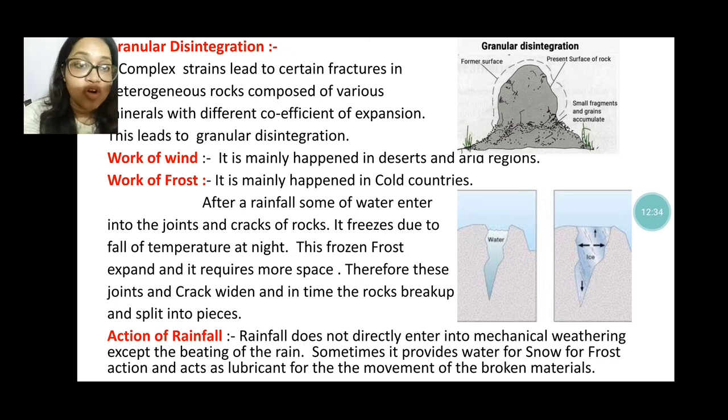Okay, next one is the work of frost. You know that in cold regions, if any rock has a crack, because of the rain, water is deposited in that crack. But at night, when the temperature reaches the freezing level of 0, that water is frozen and converts into ice, and when it converts into ice it takes maximum space. You see here water is present in the crack, but in the second picture, because it has converted into ice at night, the crack is now bigger.